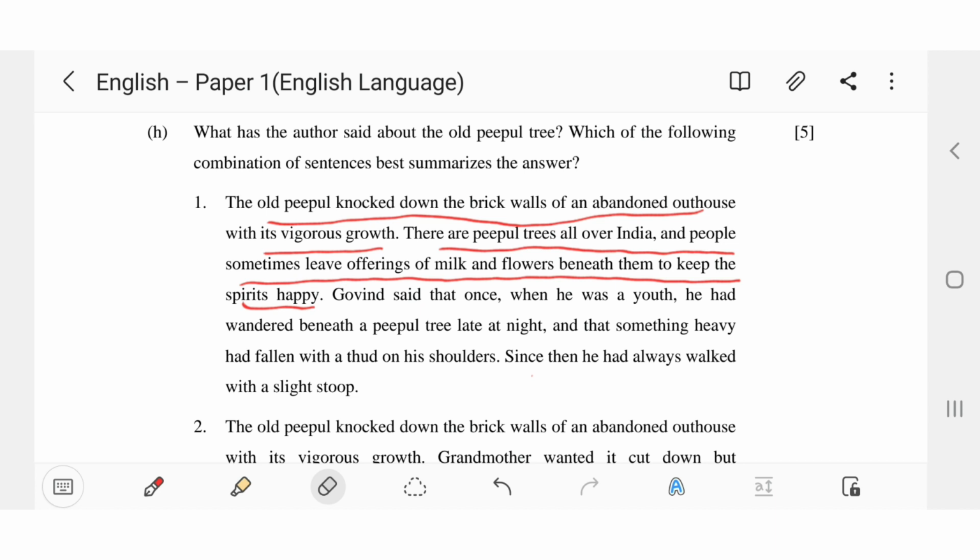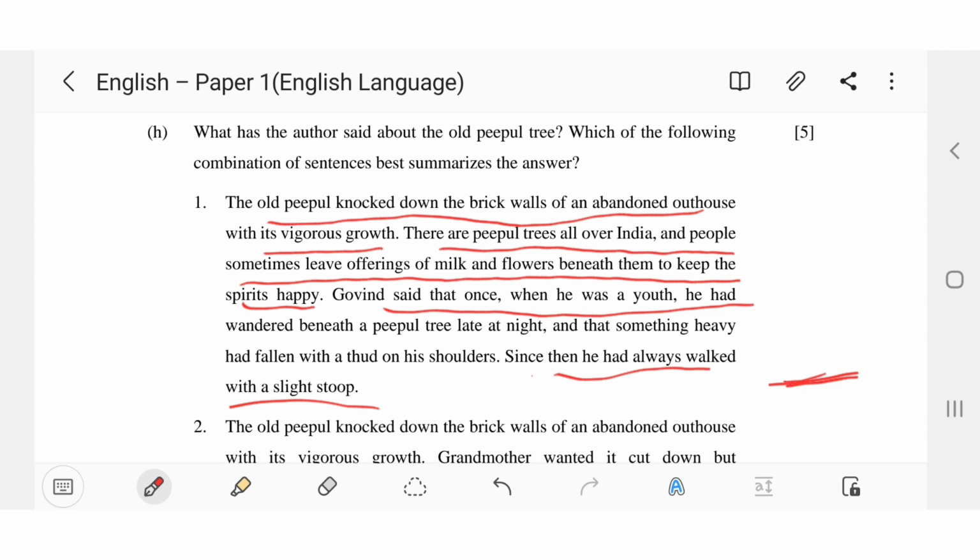Then Govind said that once when he was a youth, his story is there. Since then he had always walked with a slight stoop. See, for a summary you need a conclusion, but in the first option, it is just Govind's story only. There is no conclusion for this story. The author also said that we do not care about our peepal trees, that he did not see any ghost. This is not said. No conclusion, only proper.